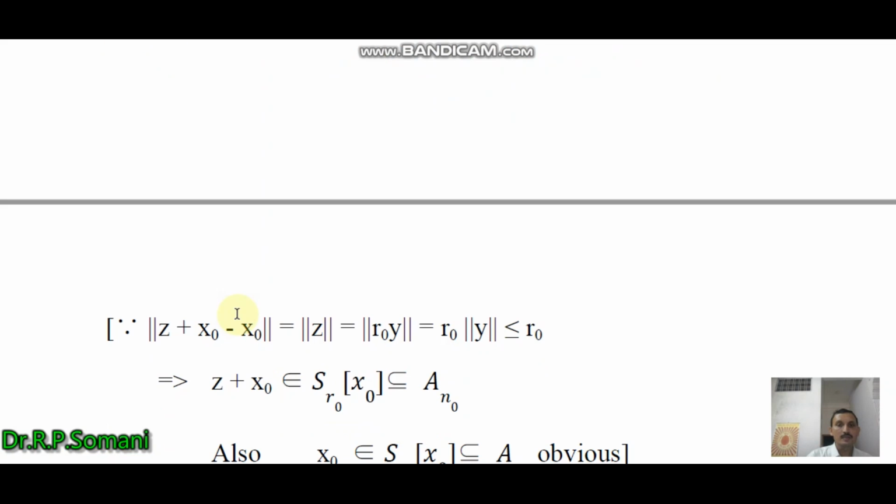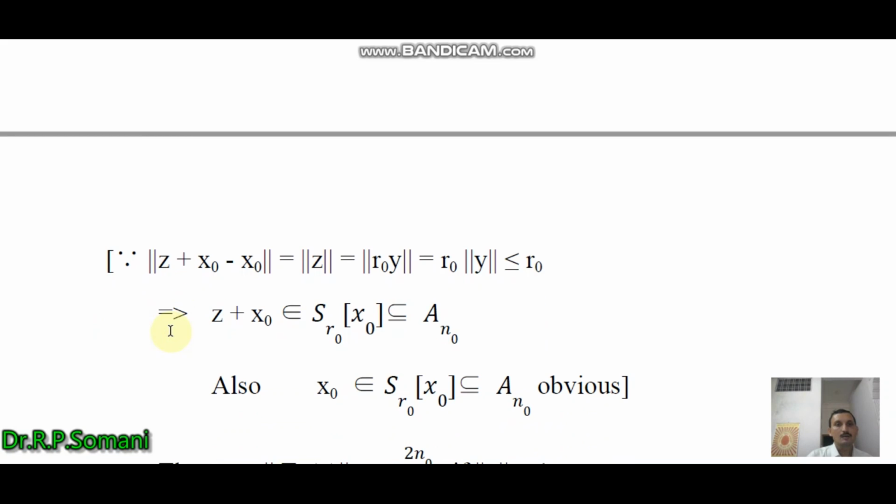So we can prove this as follows. For the element z belonging to A_0, because norm of z plus x0 minus x0 equals norm z, and norm z equals norm r0y, as in our previous selection that z is equal to r0y.